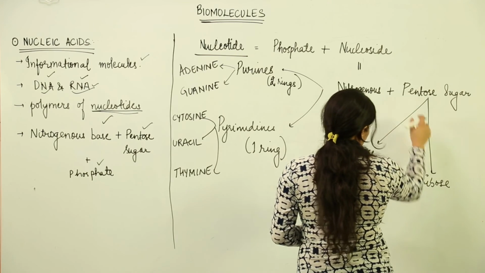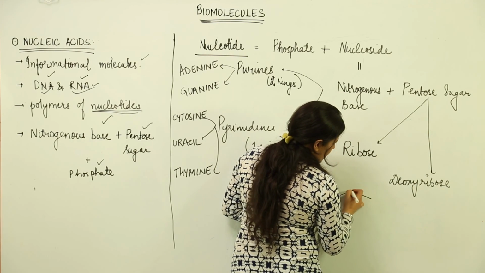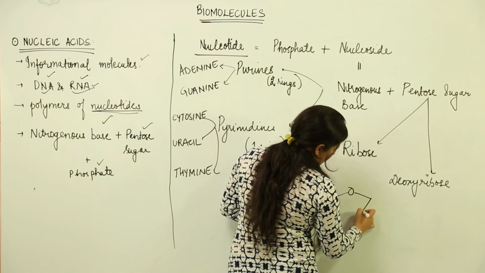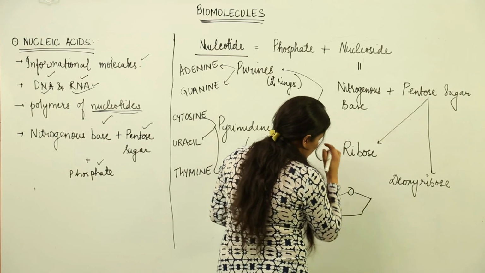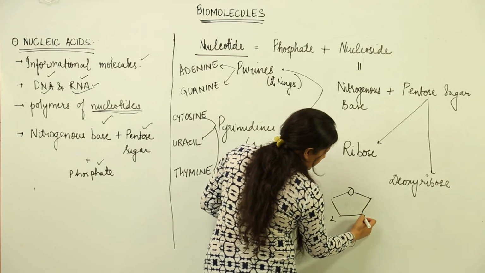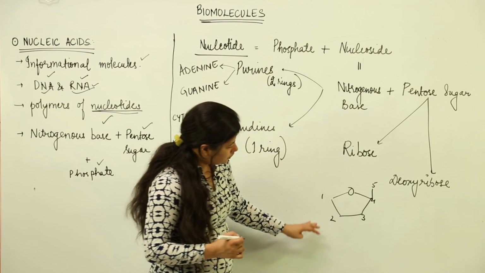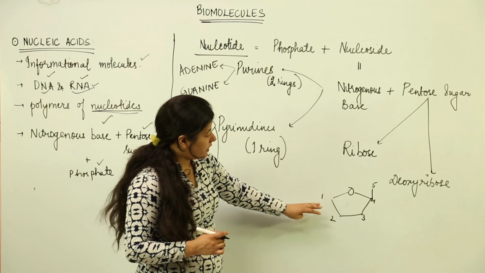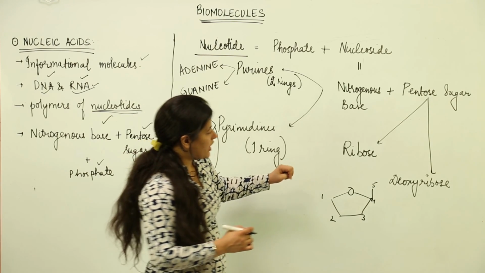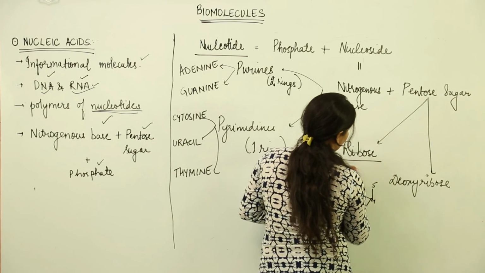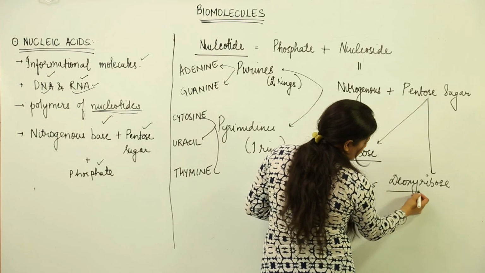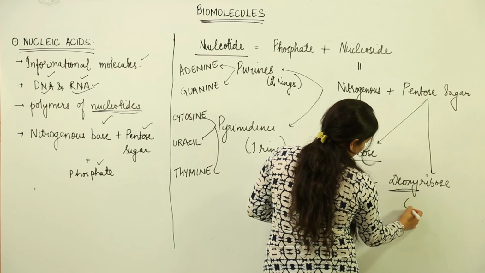So what is this sugar all about? It is a pentose sugar. You need to understand that there are 5 carbons which are present. This is the first, second, third, fourth, and here lies the 5th carbon. So we have such a structure of a pentose sugar. In case of ribose sugar, we have an extra O, and as the name suggests, deoxy, it will have no O present inside it.